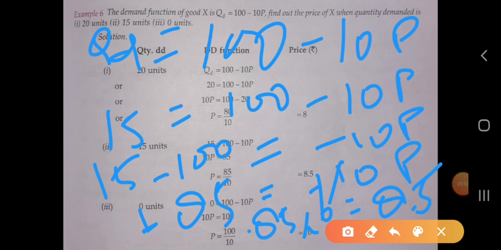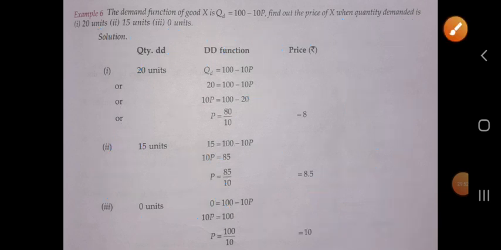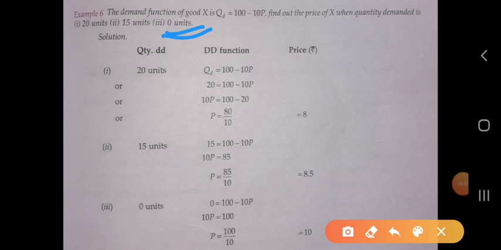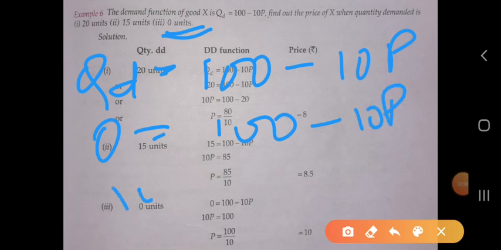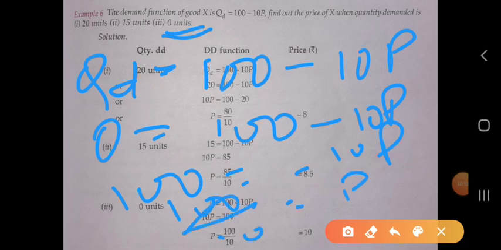And when the quantity demanded is 0, in that condition QD equal to 100 minus 10p. QD we will take as 0. So 0 equal to 100 minus 10p, 100 upon 10 equal to p equal to 10.